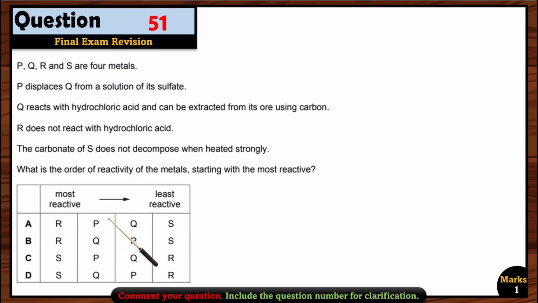If you see, can you see here? Q is after R. So it means this is wrong. But here Q is before R. This is the least reactive one, R, right? And Q is before that. So it means S is the most reactive one. Then we have P, then Q, and then R. So that means C is the right option here.